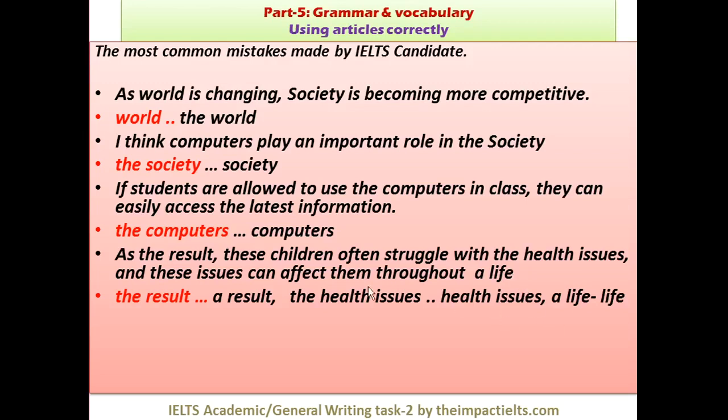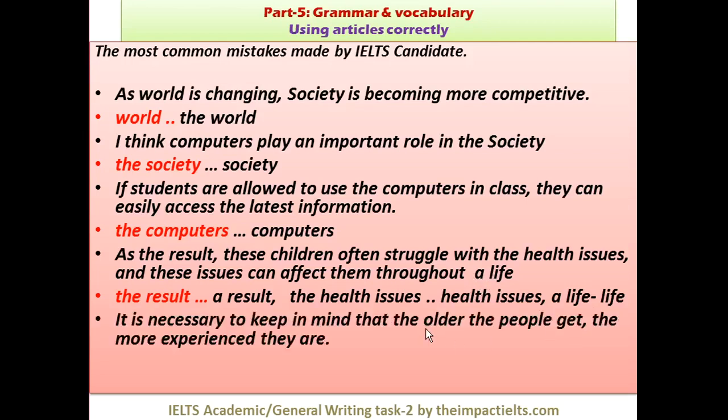And these issues can affect them throughout a life. This is wrong. We don't say a life. A life is not used. We simply say life. We don't say a life is valuable. It's not a countable noun. We cannot say a life, two life, three life, four life, right? We can't say that. So we don't use any countable noun type of article. So it's simply life. See the next example.